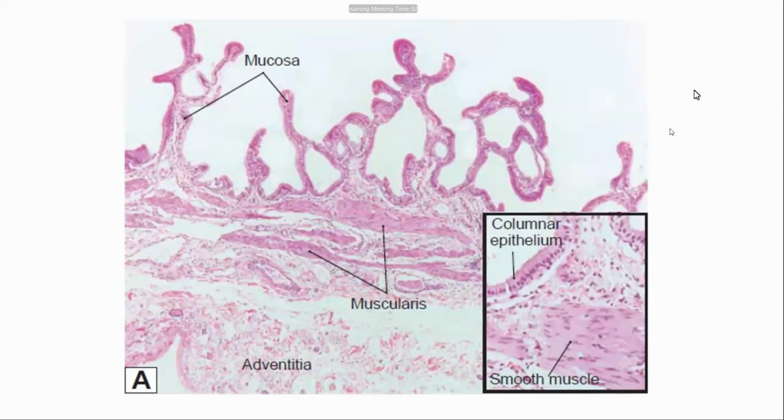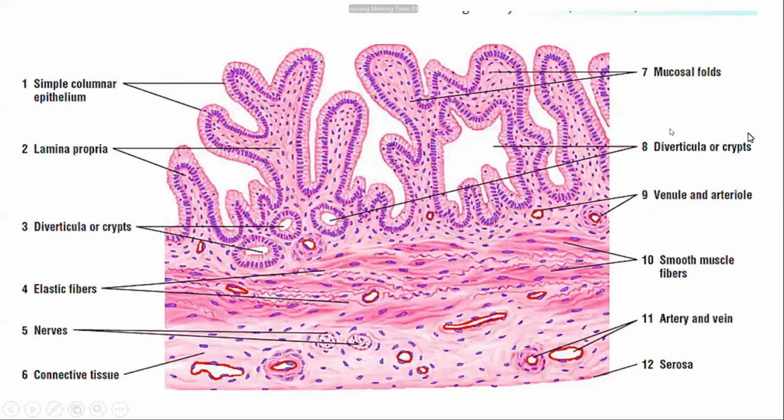This is the picture of the gallbladder mucosa, and these are the mucosal foldings of the gallbladder. They look like villi. Mucosa, muscularis, adventitia or serosa. There is absence of submucosa, and the epithelial lining is simple columnar epithelium. This is a clear picture of the foldings of the mucosa of the gallbladder. Epithelium is simple columnar, then lamina propria, muscularis, and serosa or adventitia.